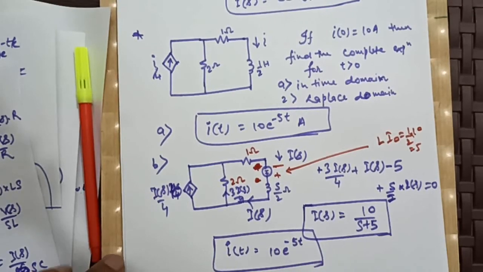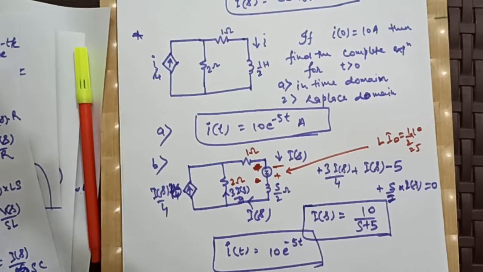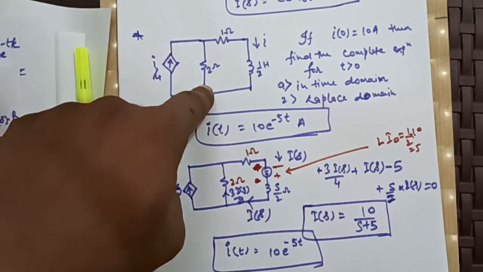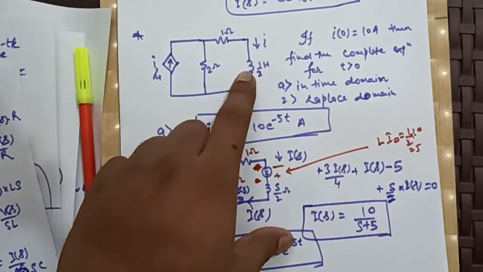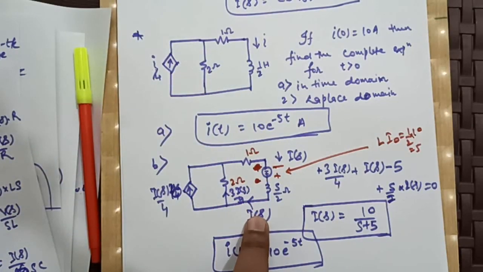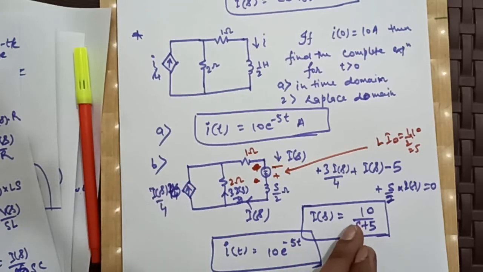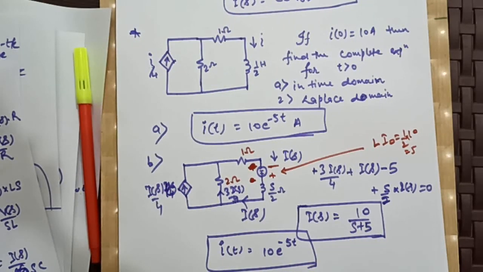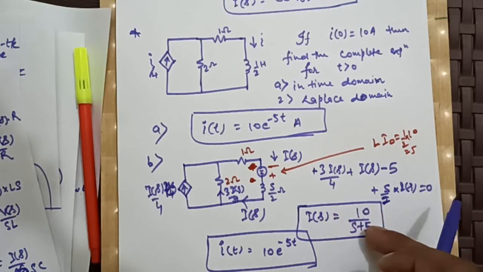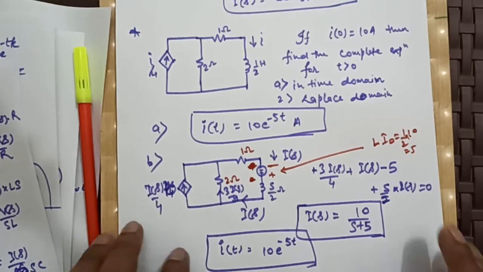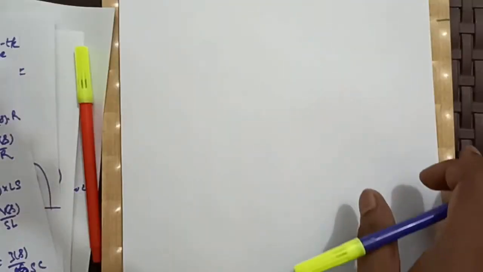So we have seen how to use the Laplace transform to solve our electrical problems. We had a circuit, we had an initial condition, then we transformed this into an equivalent circuit in Laplace domain, and we solved in Laplace domain for current, and then we took the inverse Laplace transform of that response to get the response in time domain. Take one more example just to get the clarity.